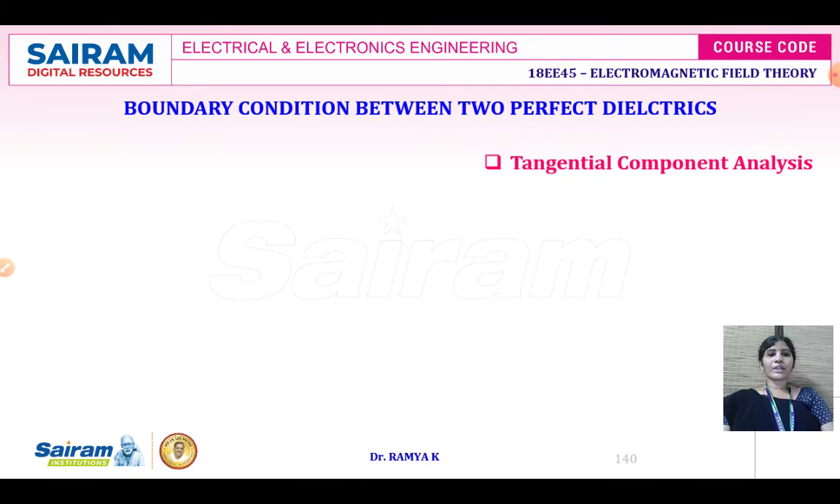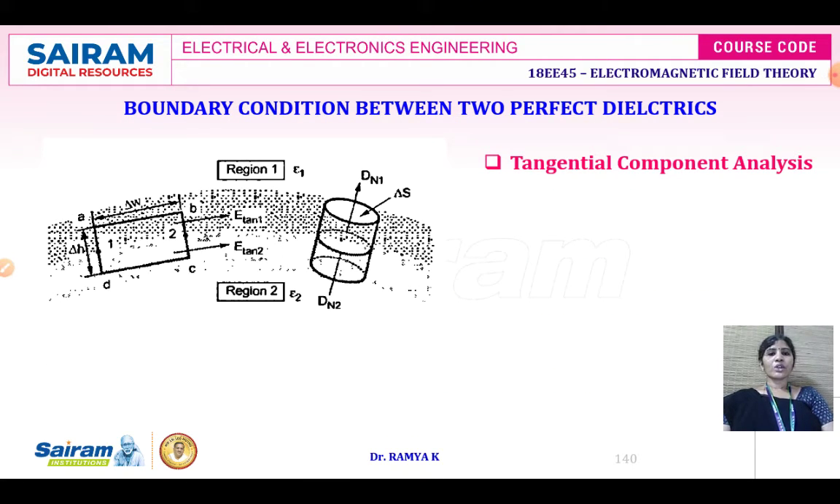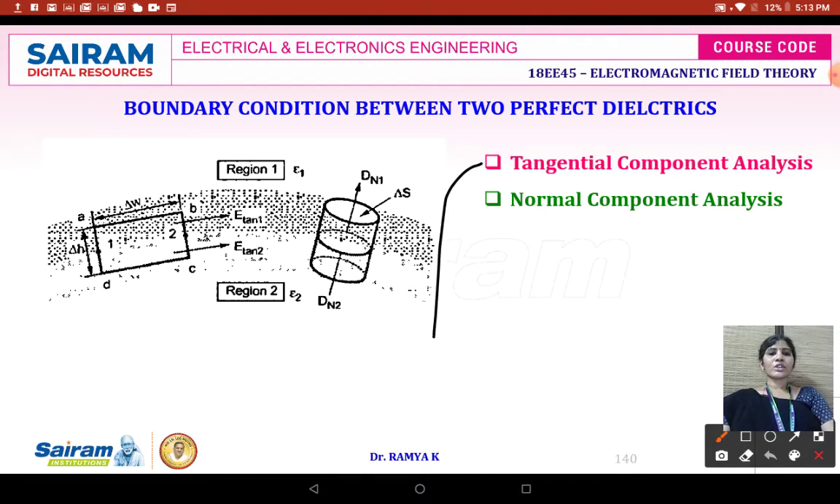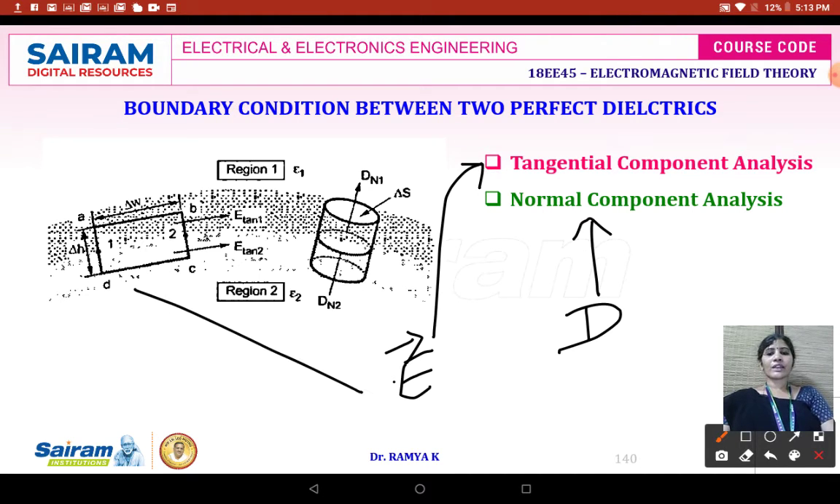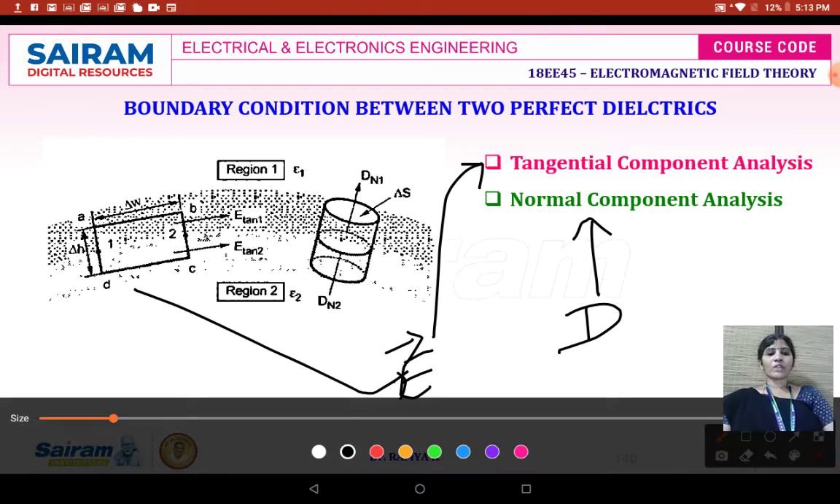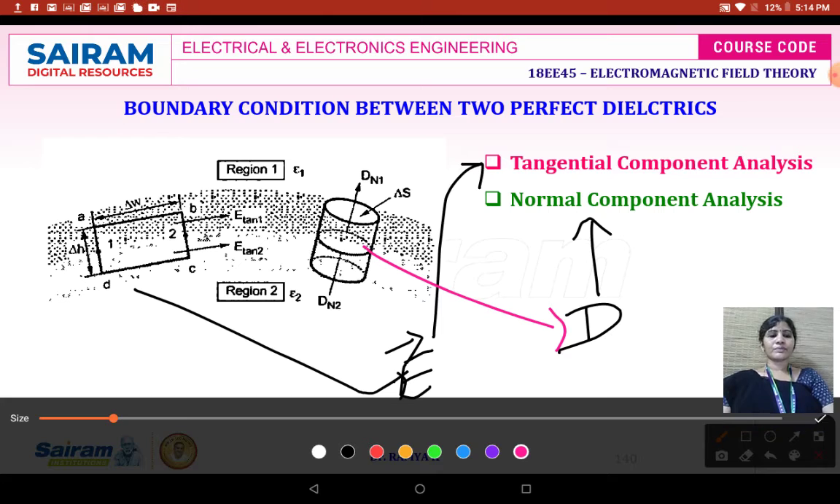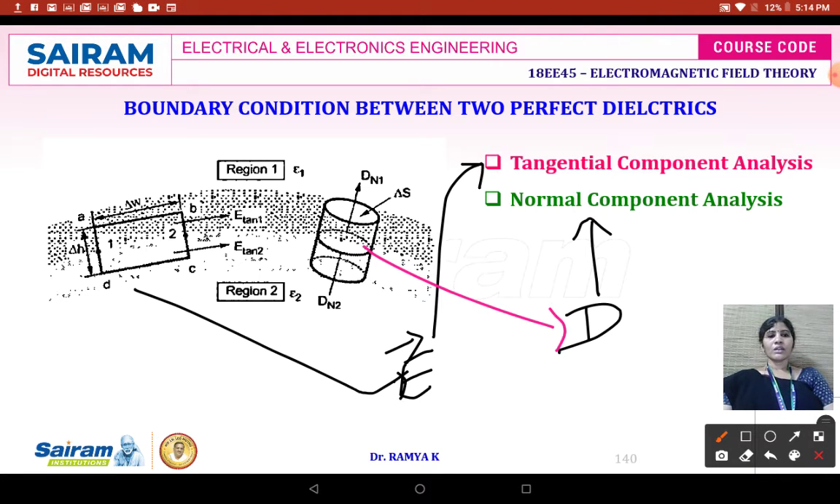Next one, boundary condition between two perfect dielectrics. Here also we will have a tangential component analysis and normal component analysis. In tangential component analysis, we will be analyzing the electric field intensity, whereas in normal component analysis, we will use the electric flux density. For tangential component analysis, we use a rectangular contour. For normal component analysis, we will be using a Gaussian cylinder. Two analyses will be there, whether you are going to derive the boundary condition between conductor and dielectric or between two dielectrics.